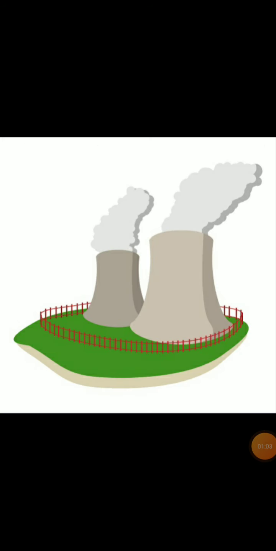And now, today, we will learn another conventional source of energy, which is thermal power plant. What is it? As the name suggests, thermal means it is related to heat.